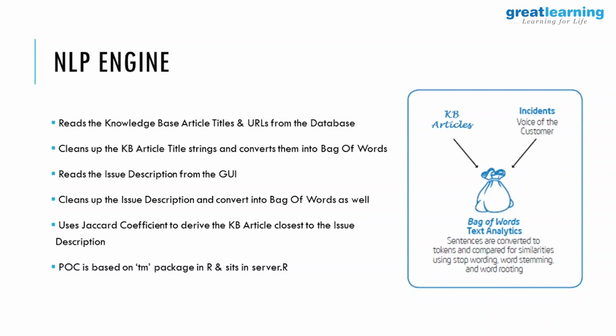In terms of the steps that happen, first of all, the knowledge base: you go to the MS Access database and read in the KO titles and URLs. Once you have the KO titles, you convert the titles into bag of words, and then you read the issue description from the GUI. That also gets converted into bag of words, and then you use Jaccard coefficient to match the two bags of words and figure out which title's bag of words has the maximum coefficient value. You pick that and you show it to the user. And this, as we said, uses the tm package and sits in server.r.